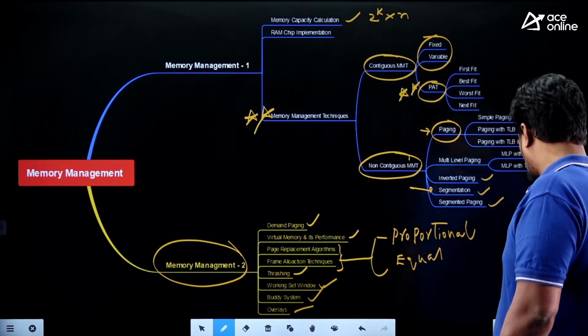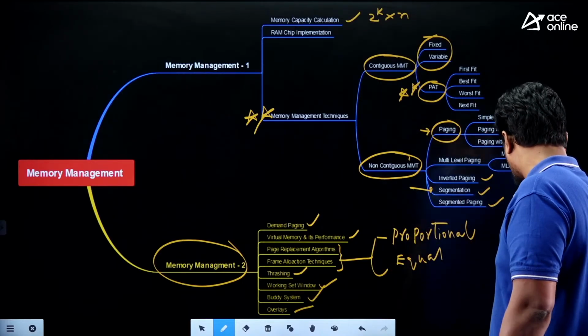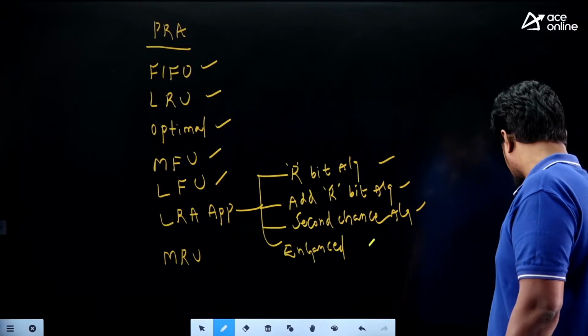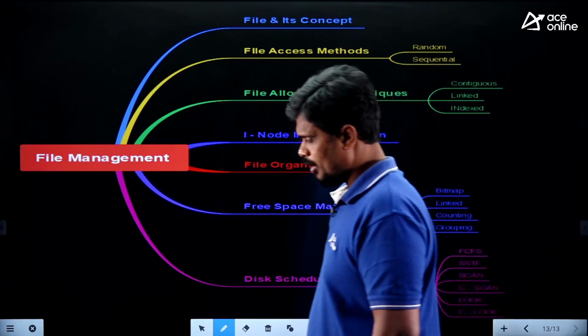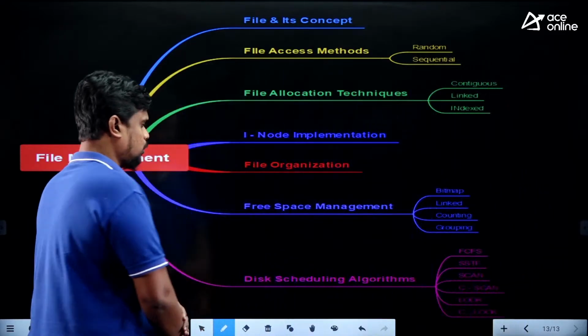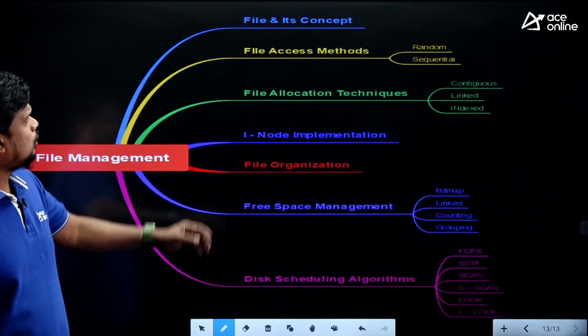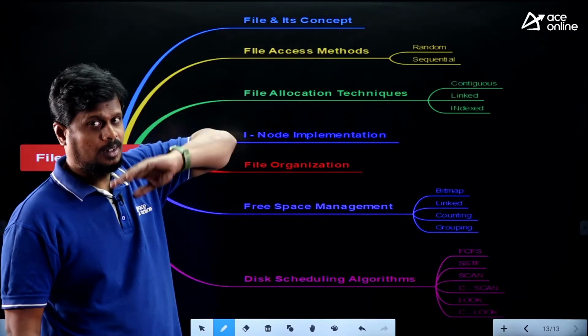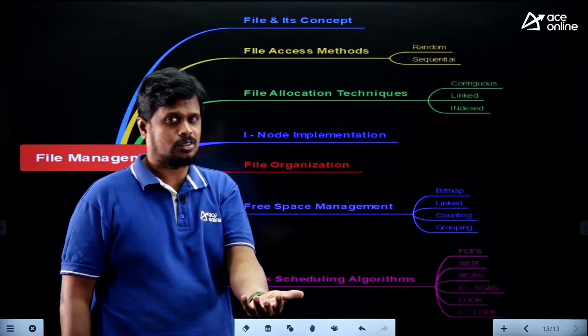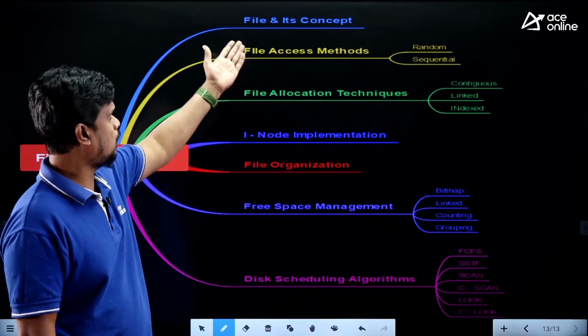Okay, right. So after this memory management, the next topic we are having is file systems, or file management, you can say. So under this file management, what are the topics that we are having? You can say file and its concept: what do you mean by a file, what are the various types of files, and what are the various operations we can do on a file. So these things we can have.